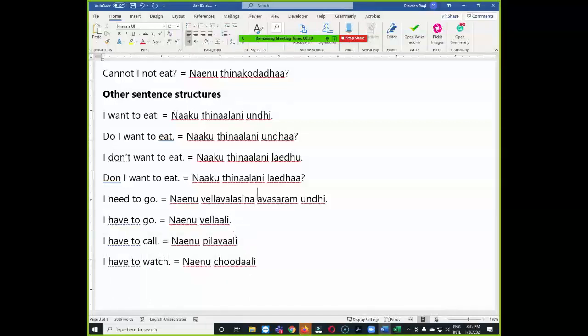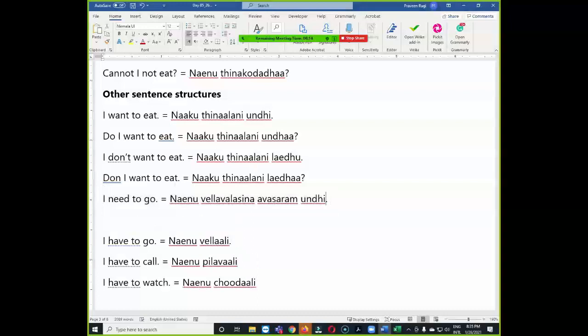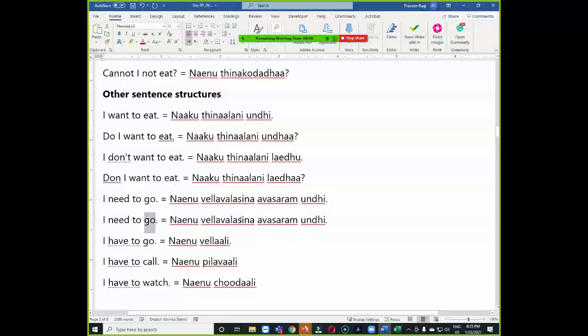Okay, so most of the sentences will be like this only, so you just follow the structure. Let me give three examples, then you can understand easily. So I need to eat. నేను తినవలసిన అవసరం ఉంది. This is the true translation, but you can also combine: నేను తినాల్సిన అవసరం ఉంది. So తినవలసిన becomes తినాల్సిన.